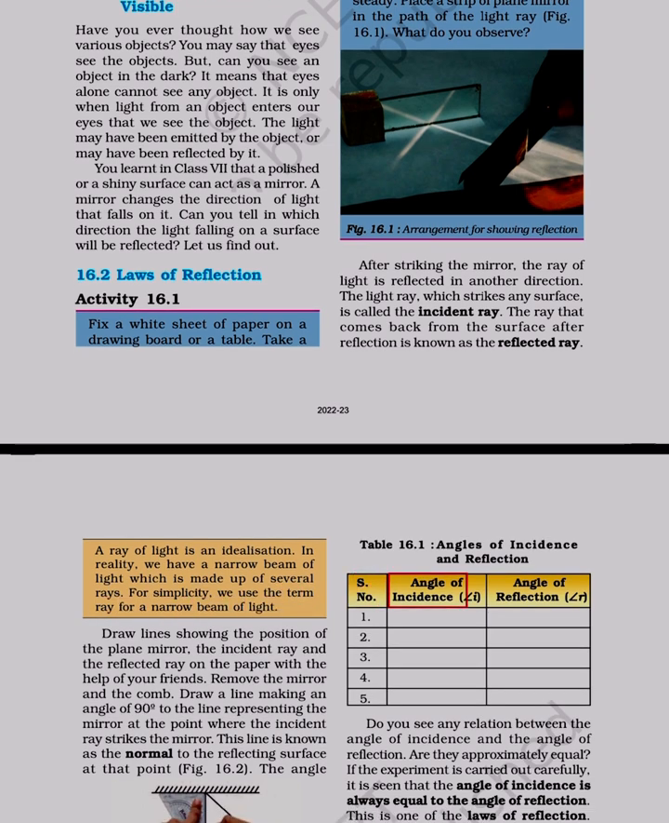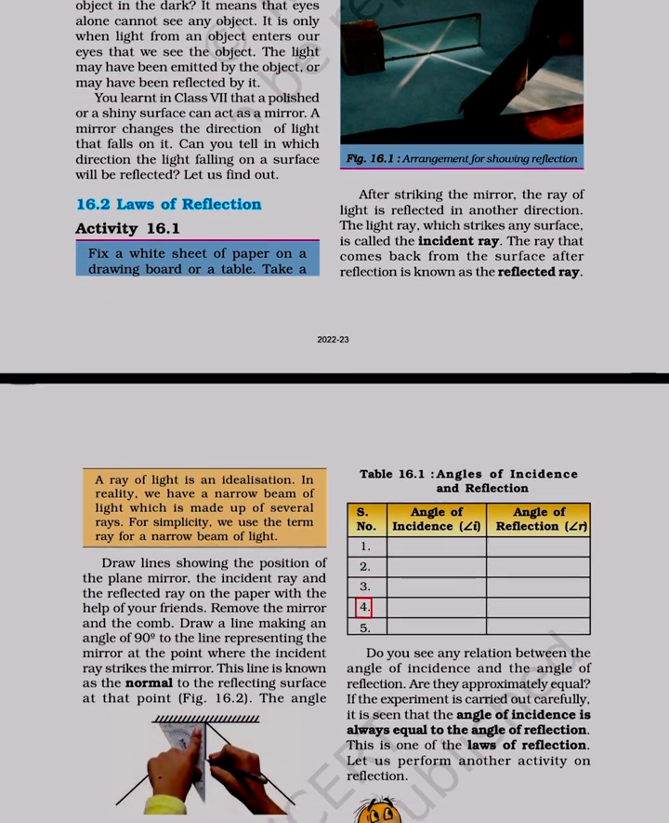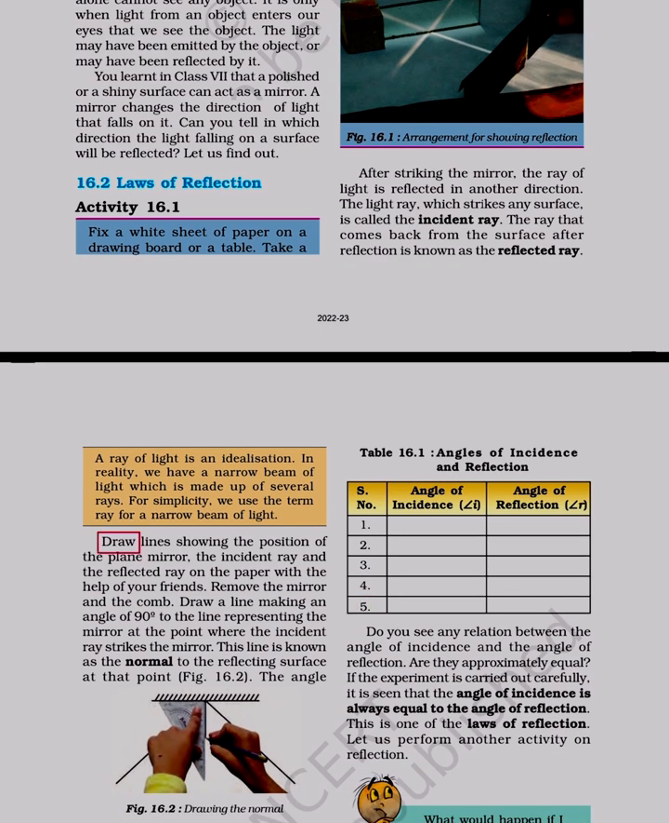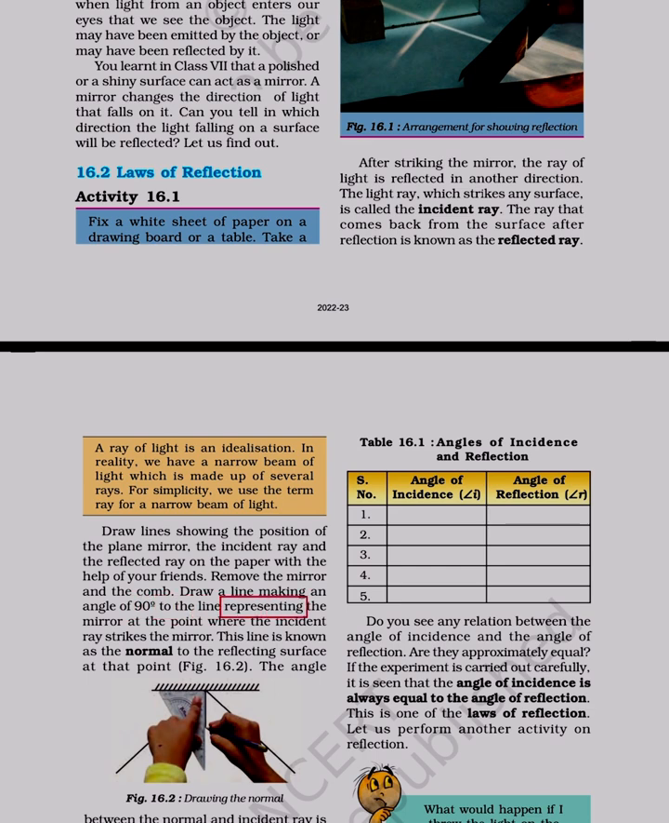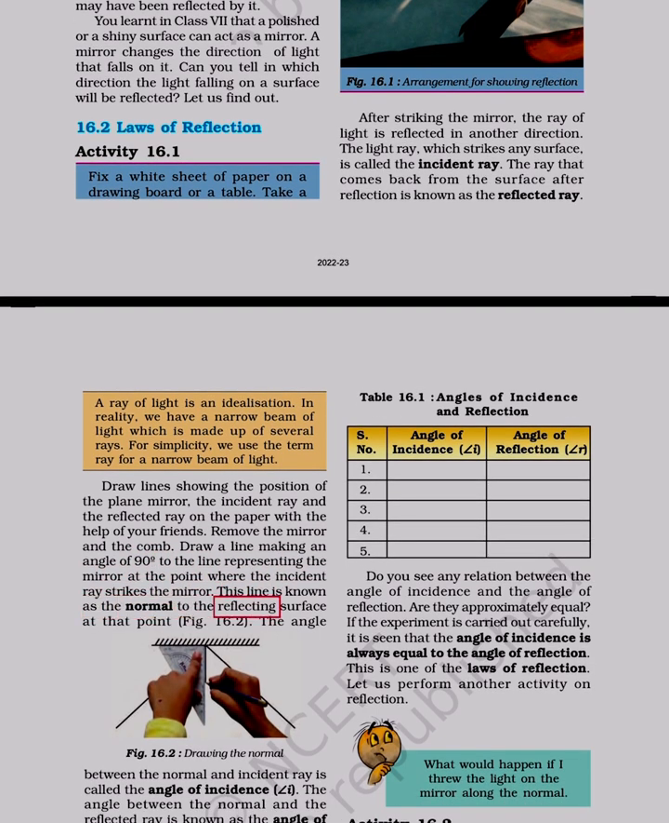Angle of incidence, i. Angle of reflection, r. Draw lines showing the position of the plane mirror, the incident ray and the reflected ray on the paper with the help of your friends. Remove the mirror and the comb. Draw a line making an angle of 90 degrees to the line representing the mirror at the point where the incident ray strikes the mirror. This line is known as the normal to the reflecting surface at that point.